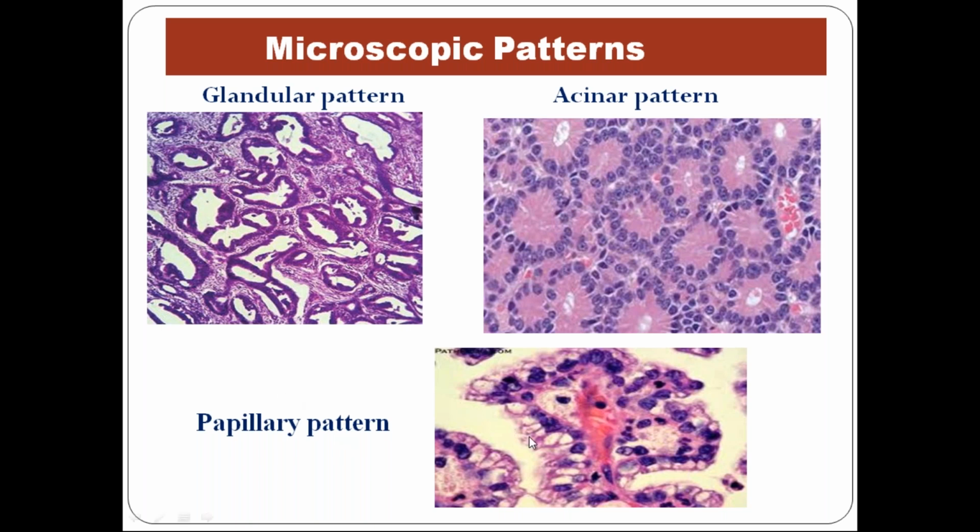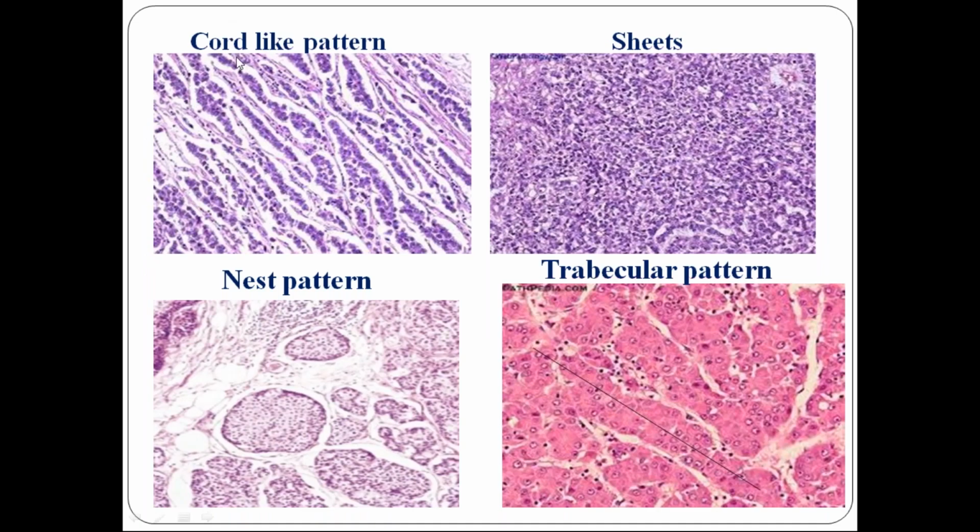So you now know the papillary pattern, finger-like; the glandular pattern, glands; and this is the rosette pattern, a nice concentric circle of cells in the form of a ring. The other patterns you will come across in your systemic chapters. That's why I'm telling you now, otherwise you will get confused over what the pattern is. So now, the cord-like pattern. Can you see how the tumor cells are arranged?